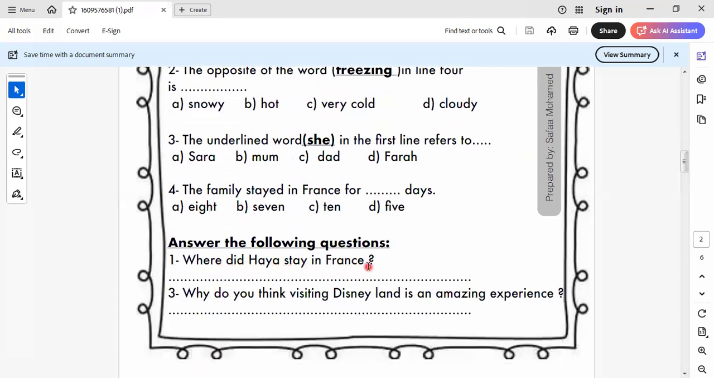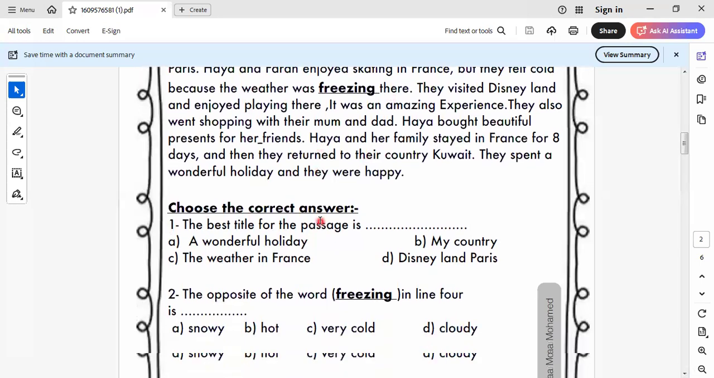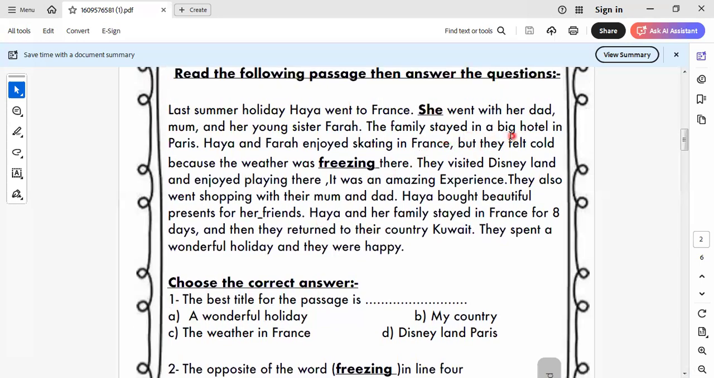Where did Haya stay in France? So what do I ask about? I ask about the place. Let's know where they stayed. They stayed in what? In a big hotel, as we know here, in a big hotel in Paris.